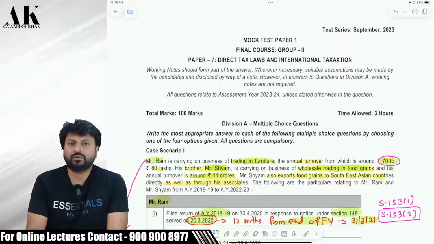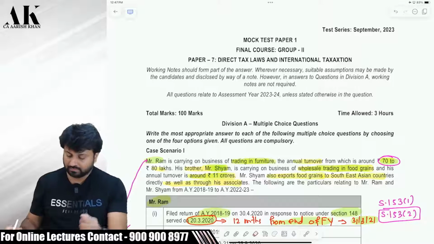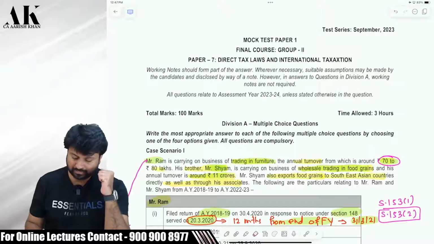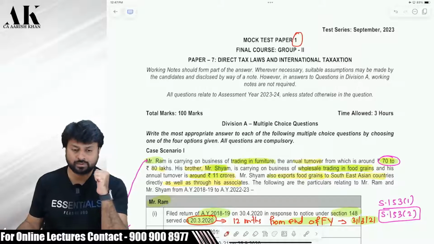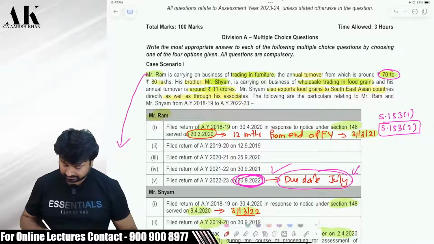So we have already uploaded the video of RTP November 2023 for your direct tax paper in full English. Today I'm going to discuss the mock test paper MCQs, that is series 1 mock test paper. A few days later I will also discuss series 2 mock test paper. Okay. So let us start without wasting any further time.